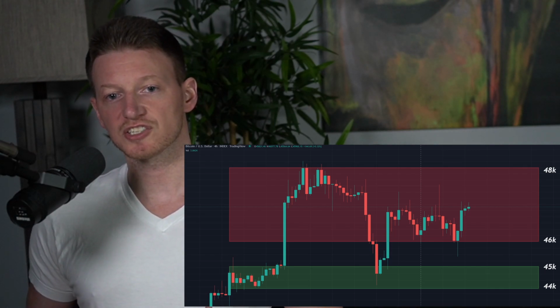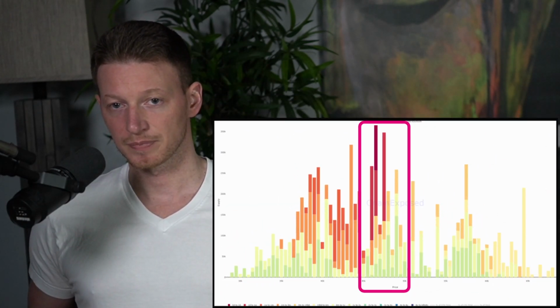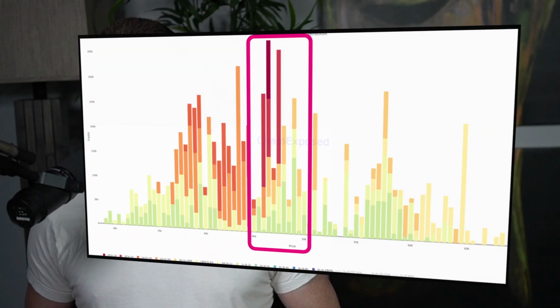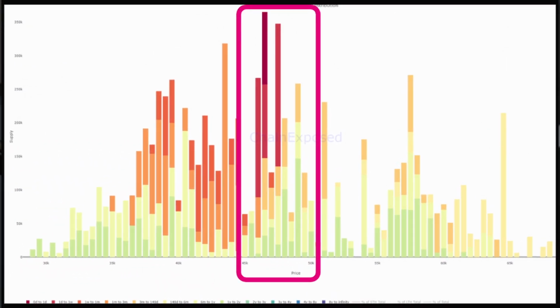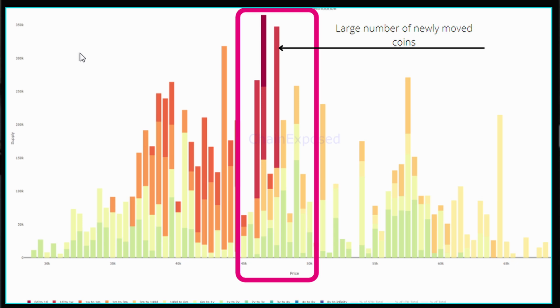Now, if we look at the distribution of Bitcoin by price, this starts to make a lot of sense. We see that there are a significant number of coins being held right in this range. Now, the fact that we see a very large number of these coins within this 0 to 1 day and 1 day to 1 week range, that's nothing unique. These very short-term traders make up a large percentage of daily trade volume every single day. So for the moment, we're going to discount these.